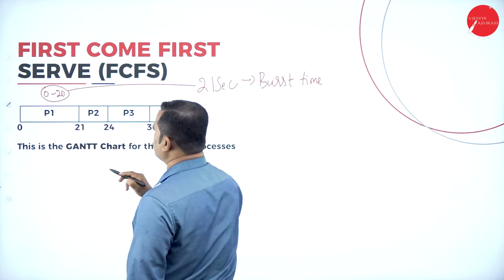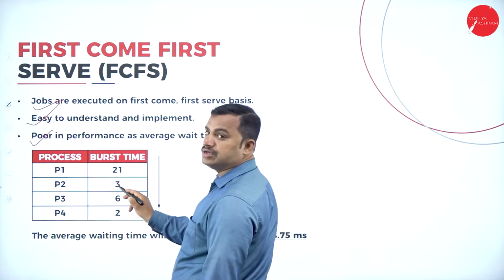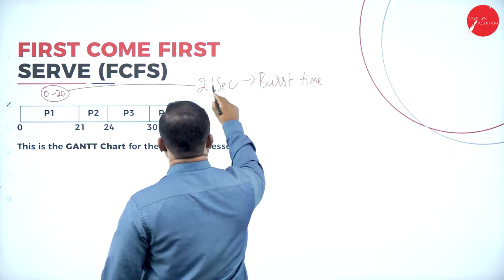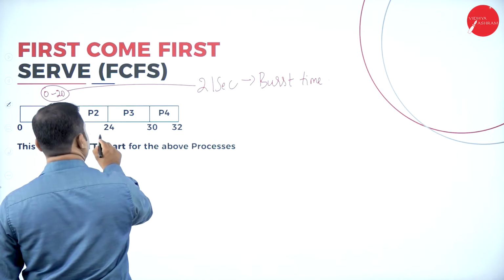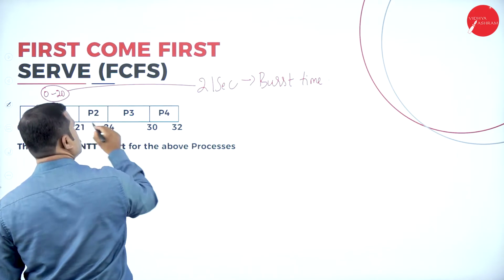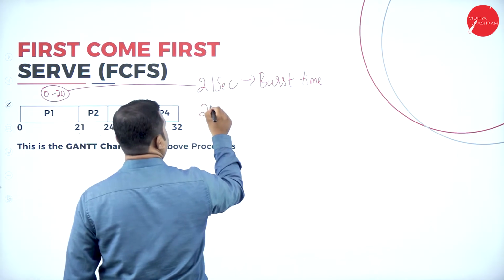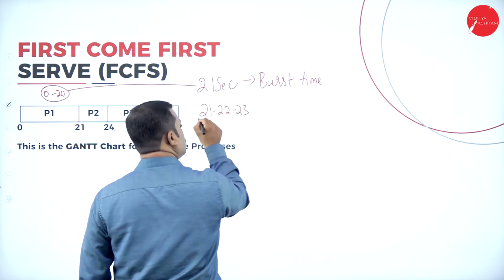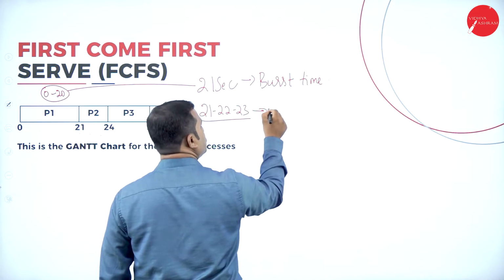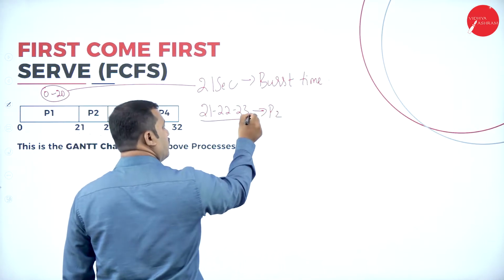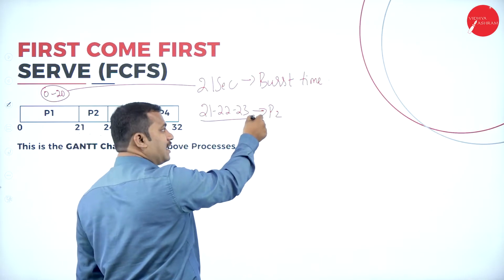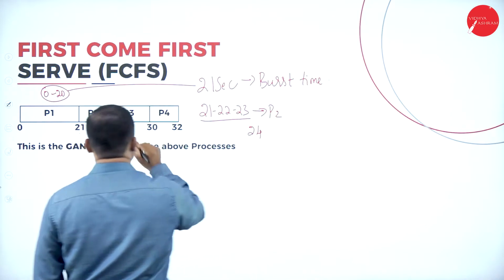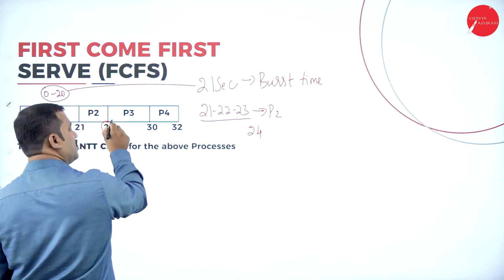Which is the next process? That is process P2, which arrives and requires 3 seconds to execute. So 21, 22, 23 are completely taken by process P2. So totally these 3 seconds are consumed by process P2. If the 23rd second is completely taken, the 24th second is the next available slot for P3.